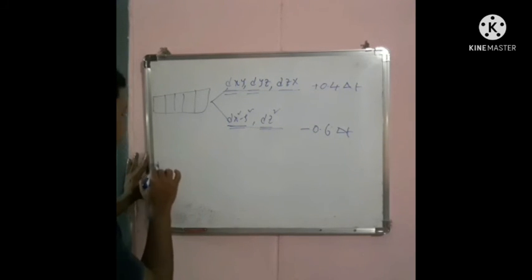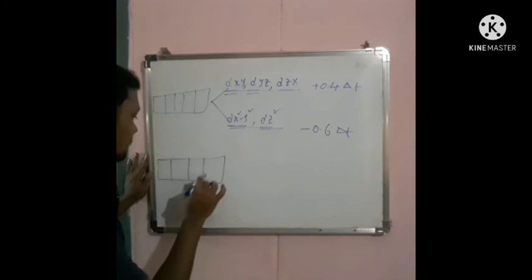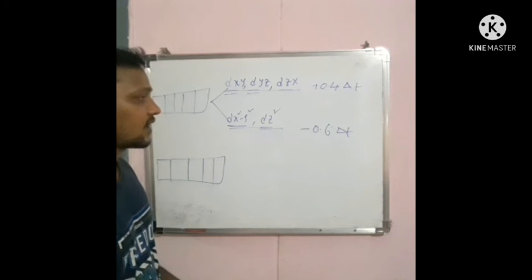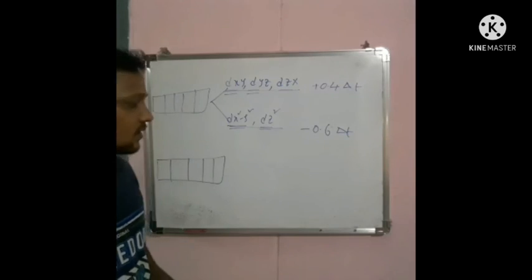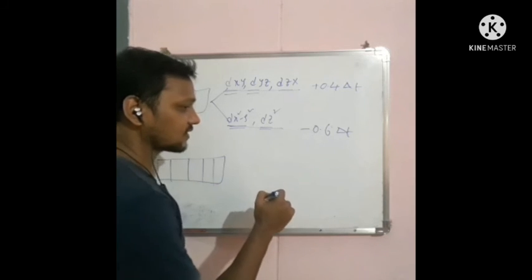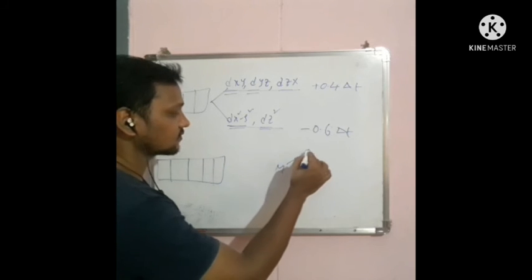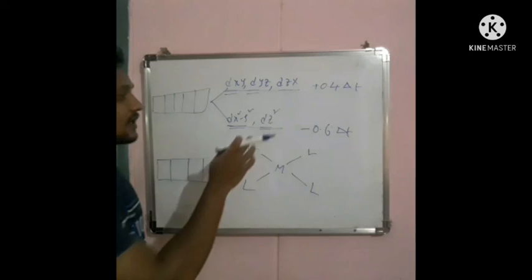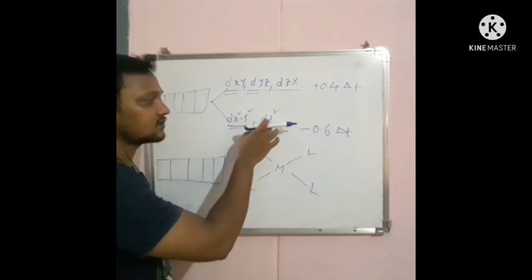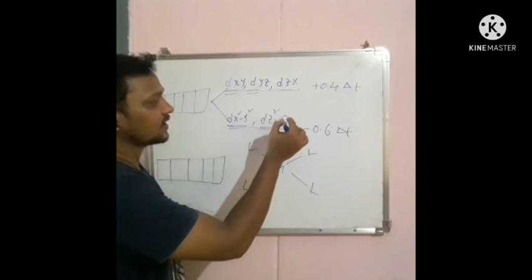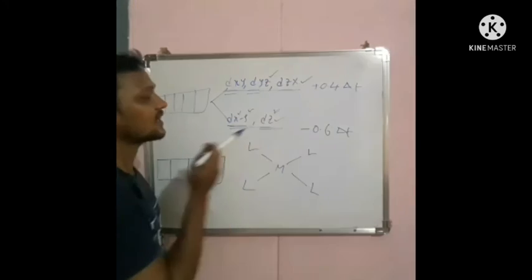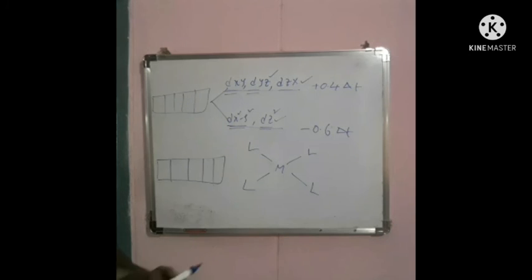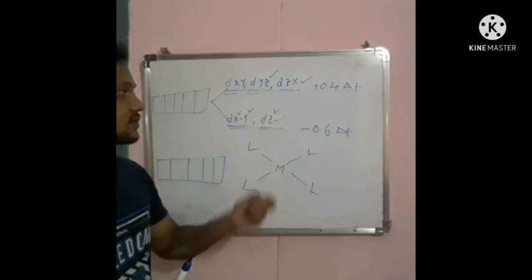In the case of square planar complex, the square planar complex can be derived from an octahedral complex. The ligands on the z-axis are removed, and it forms a square planar complex. So now when the ligands are removed on the z-axis, dz square, dzx and dyz have lower energy, and dx square minus y square and dxy have more energy because the repulsive forces are minimized.